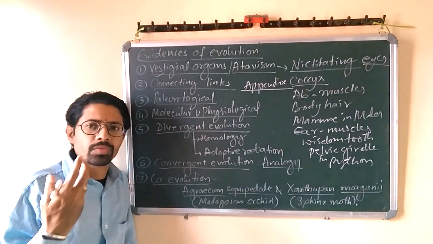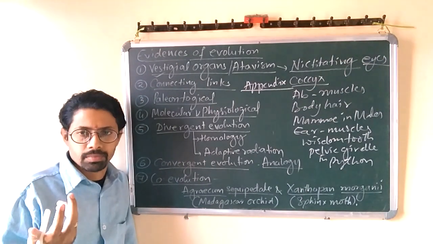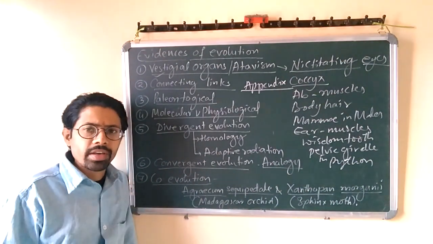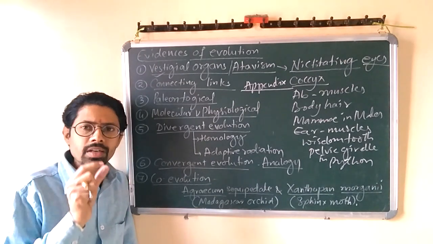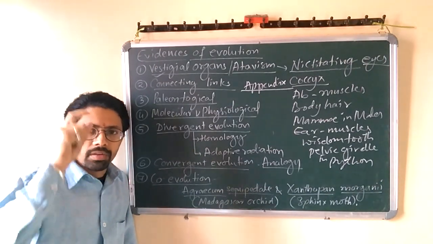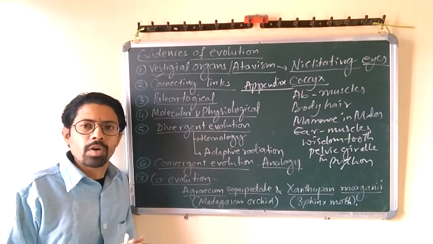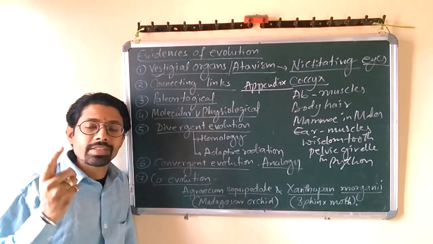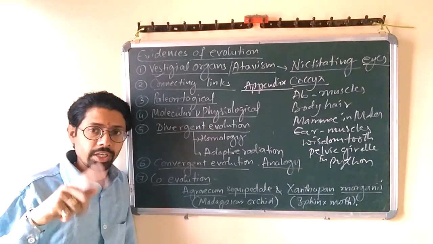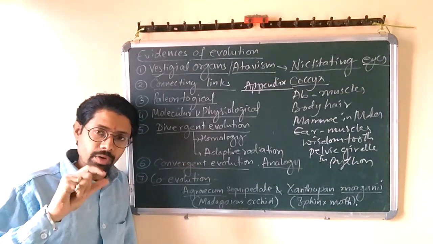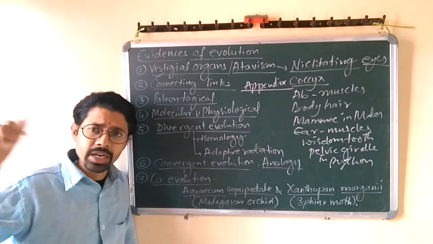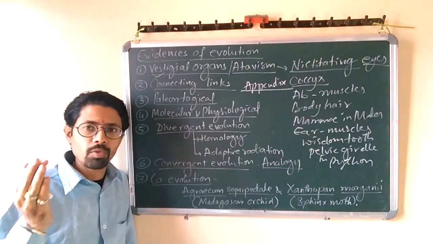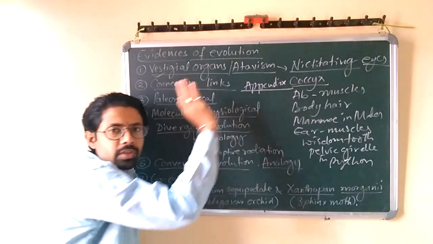So presence of such vestigial organs is called atavism, right? You also have the coccyx or tail bones, a triangular bone in the tail part. Generally 33 vertebrae are there in vertebrates. Human beings have only 26 vertebrae. The coccygeal bones generally are fused into one single bone. If they were not fused, they would have continued into a tail. So tail bones or coccyx is also a vestigial organ.